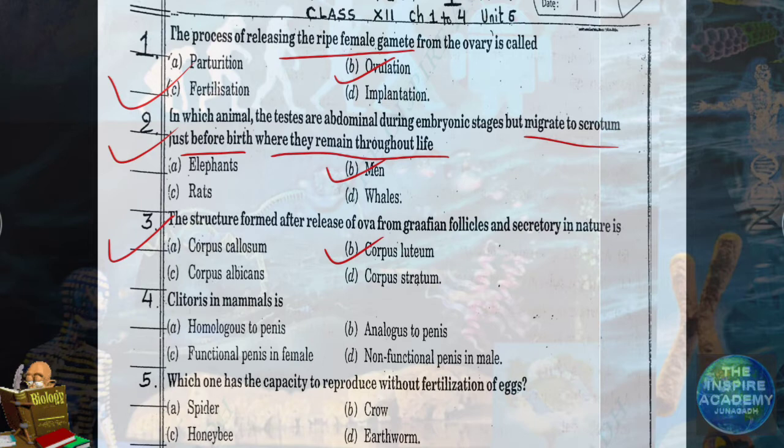Question number 4. Clitoris in mammals. Clitoris is present in females only. So clitoris in female is a structure which is homologous to penis. So the answer will be A, homologous to penis.